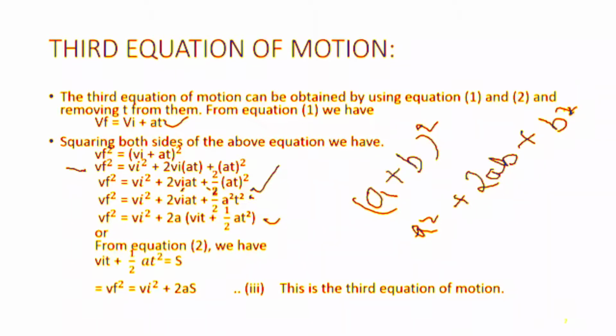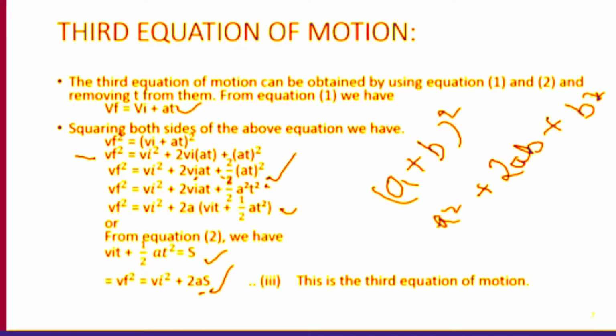So the equation becomes Vf squared equals Vi squared plus 2a common, in brackets Vit plus 1 upon 2 at squared. This Vit plus 1 upon 2 at squared is the same as equation number 2, the second equation of motion, which is equal to S. So finally the equation becomes Vf squared equal to Vi squared plus 2aS. This is the third equation of motion.